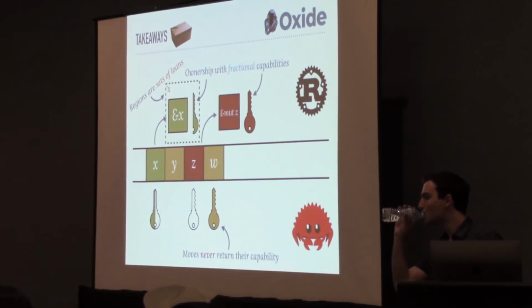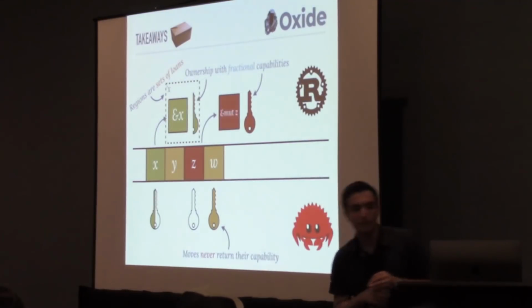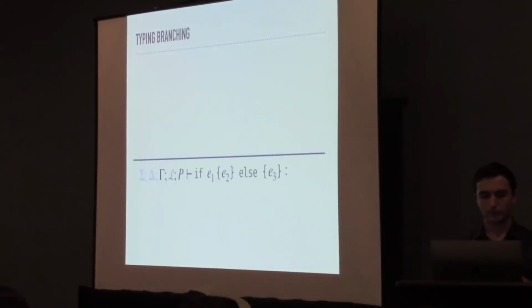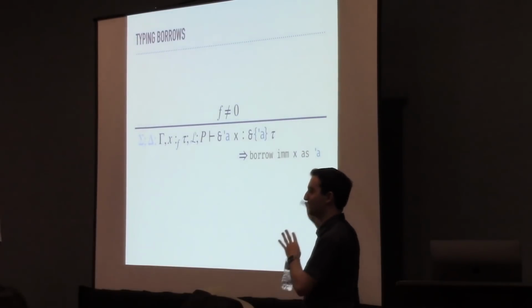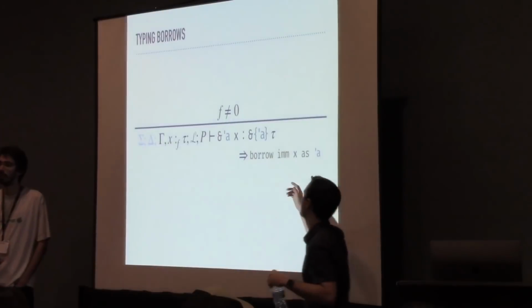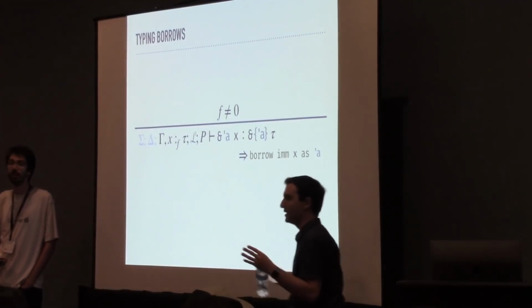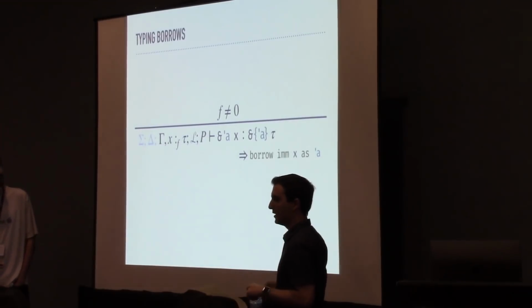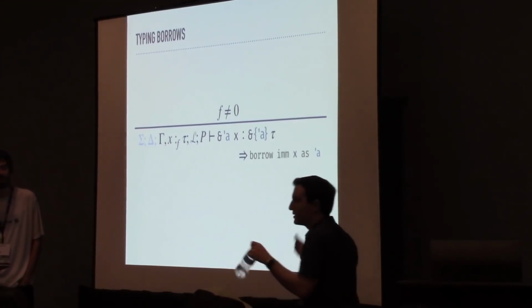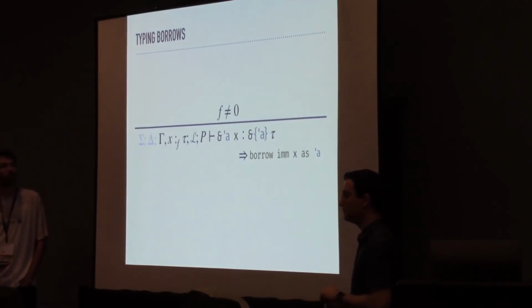Can you go back to the slide that had the wonderful rule? Could you speak up? Right, that one. I was surprised that there's no constraint on where the stick A is coming from. Does that not have to be bound somehow? That's a good point. It makes it cleaner to not have a bunch of side conditions, but it should be the case that stick A is not currently in L. It has to be fresh with respect to L. So L is the current set of valid loans, right? So it has to be. Thanks.